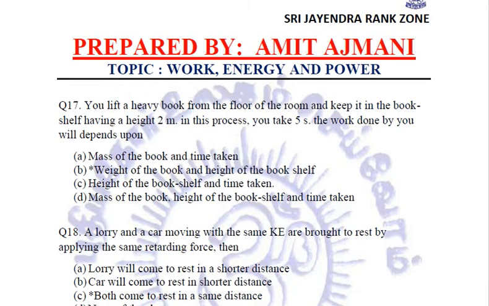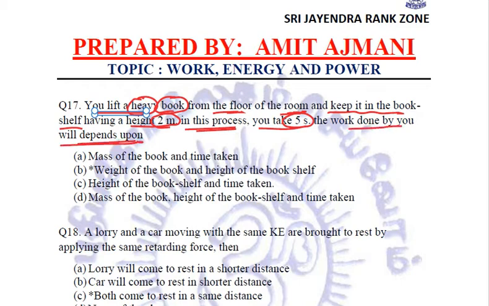Next question. You lift a heavy book from the floor of the room. I don't know which book you are studying that is so heavy, but you are lifting a heavy book and keeping it in the bookshelf at a height of 2 meters. In this process, you take 5 seconds. Now, the work done by you will depend upon what factor?